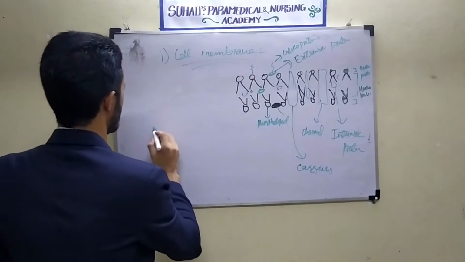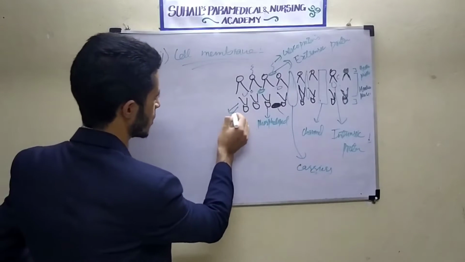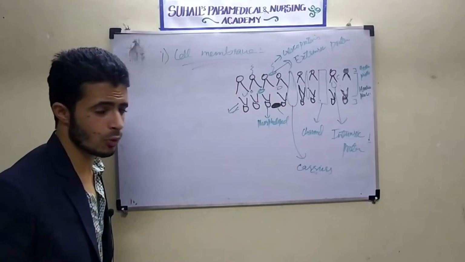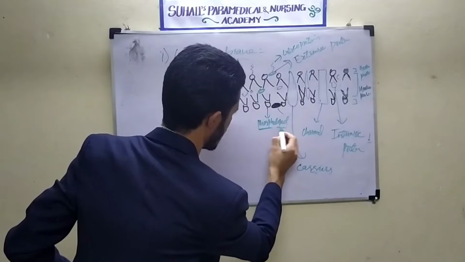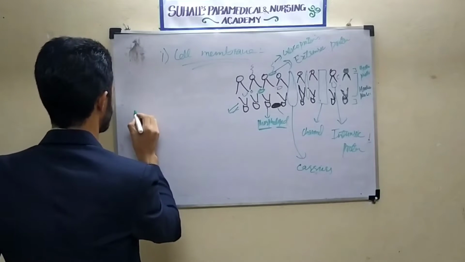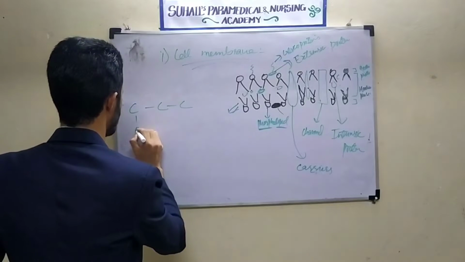There will be 3 fatty acid chains. If you go to the chemistry, what is the structure of this actually? See, I told you this is phospholipid. In a phospholipid, there will be a phosphate and there will be a lipid. The lipid here is triglycerol. Suppose, see here, this is 1, 2, 3. This is glycerol. Glycerol is having 3 OH groups.